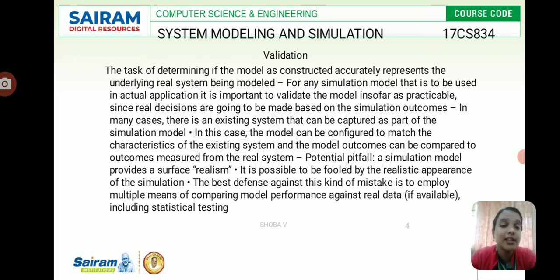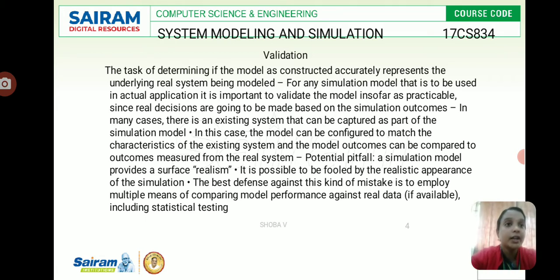Next we'll see the sensitivity analysis. It provides information about the sensitive parameters in the system to which we need to pay higher attention. Because it is sensitive information, it should not be hacked by others, and we need to protect it with cryptography. And face validity, we already discussed this. Face validity is nothing but those who have knowledge about the real system judging it. So when the model performs opposite logic, then it should be rejected even if it behaves like the real system. So this is face validity.